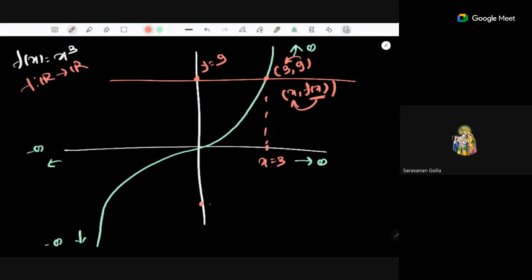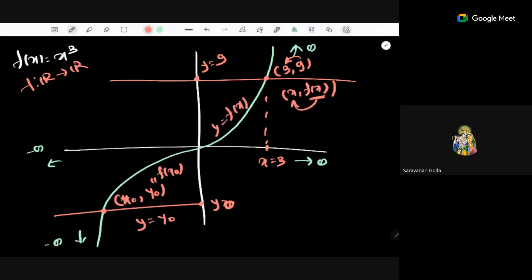For example, here I'll take any random value y0. For this y0, what will be your input? Your input will be here. So this is your y0 and this is your f of x0. This y0 gives us f of x0, because this point lies on the line and the graph both. So it should satisfy the graph and the line. The graph works with the expression y equals f of x, and the line works with the expression y equals y0. So f of x0 should be equal to y0. Okay. Are you getting the essence?